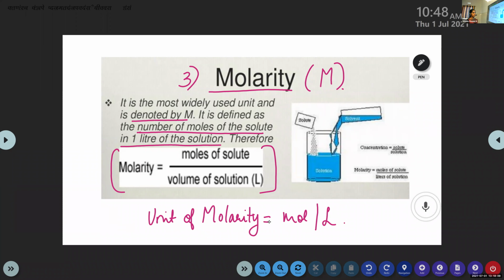Mole per liter. So this is the third method to express the concentration of a solution. It is the most widely used unit and it is denoted by capital letter M. It is defined as the number of moles of the solute in 1 liter of the solution. And the equation is molarity equal to number of moles of solute divided by volume of solution in liters. Okay, it's always in liters. If in the question it is given in milliliter, you have to convert it into liter.